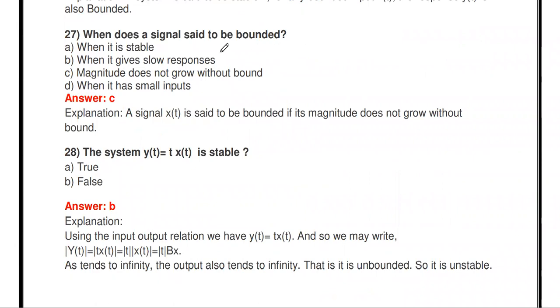Bounded means the amplitude is within a limited range. Its magnitude does not grow without bound. So the answer is C. The magnitude does not grow without bound. That is, bounded input means the signal has some finite value.